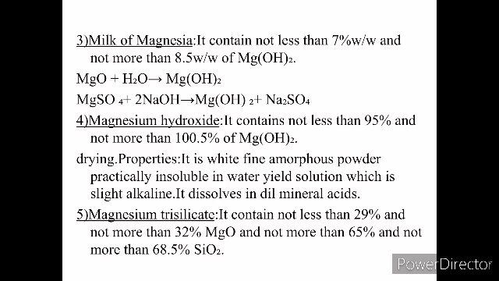We have magnesium trisilicate, which contains not less than 29 and not more than 32% MgO, and not less than 65, not more than 68.5% of silica.